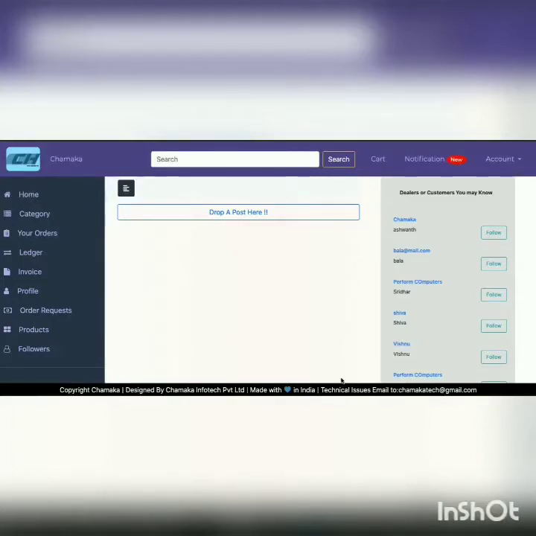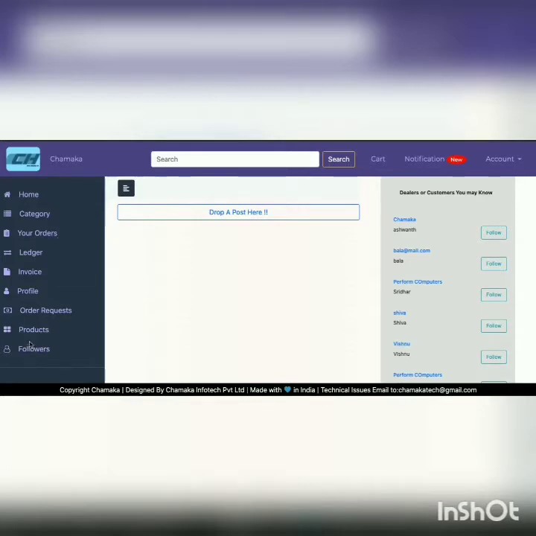So we have already seen how we can place orders for products which are posted by other companies or businesses, which will be posted in your orders tab, and you can keep a track of them. Now, how can other companies, businesses, and consumers buy your product which you have posted?